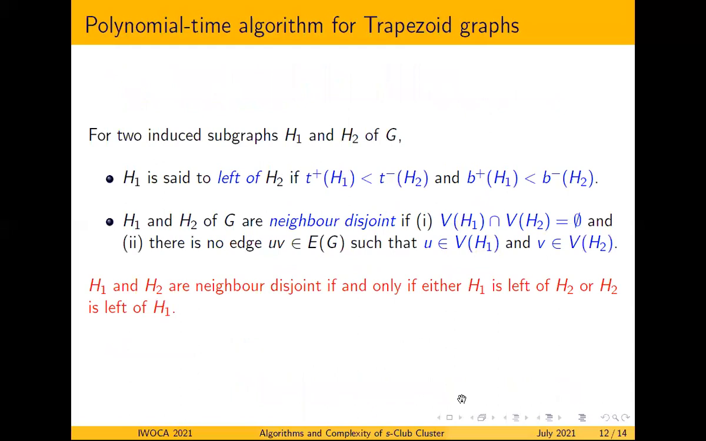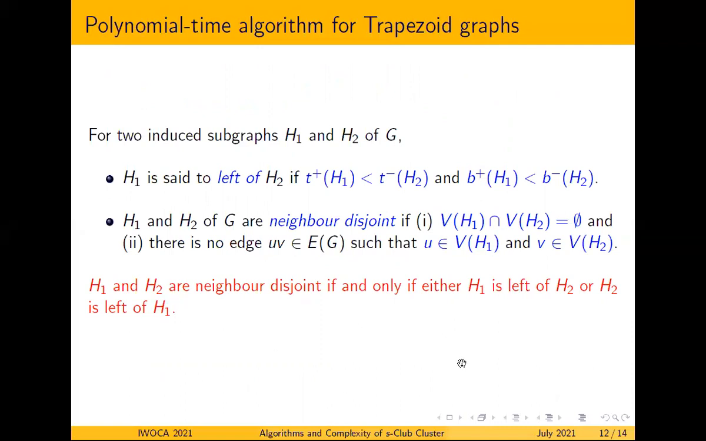And for two induced subgraphs H1 and H2 of G, H1 is said to be left of H2 if the right endpoint of H1 in the top horizontal line, as well as the right endpoint of H1 in the bottom horizontal line, so in both the horizontal lines, ends before the left endpoints of H2 in both the horizontal lines.